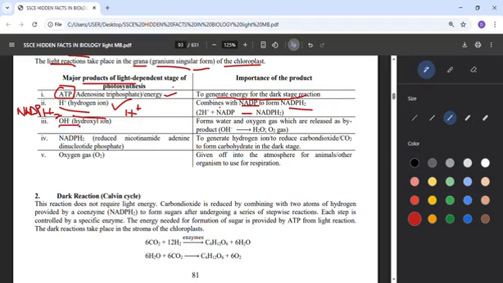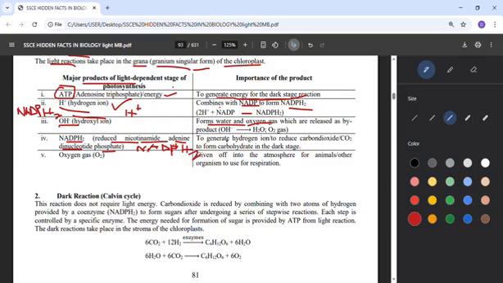Now the hydroxyl ion. Remember we said splitting of water will give hydroxyl ion. So this one will form water. Like I said, it will recombine. Hydroxyl and hydroxyl will form water and oxygen gas, which are released as byproducts. The NADPH2, after hydrogen has come together with NADP, is a reduced nicotinamide adenine dinucleotide phosphate. That means the NADP has been reduced by the hydrogen. So that's why we call it reduced. Once you see that H has been added, it means it is a reduced form of nicotinamide adenine dinucleotide phosphate. So what is it used for?